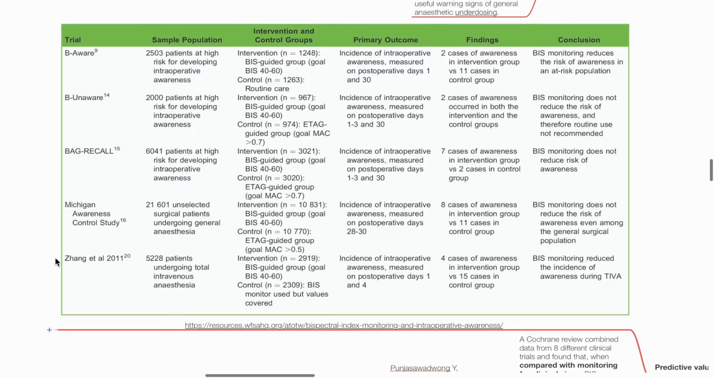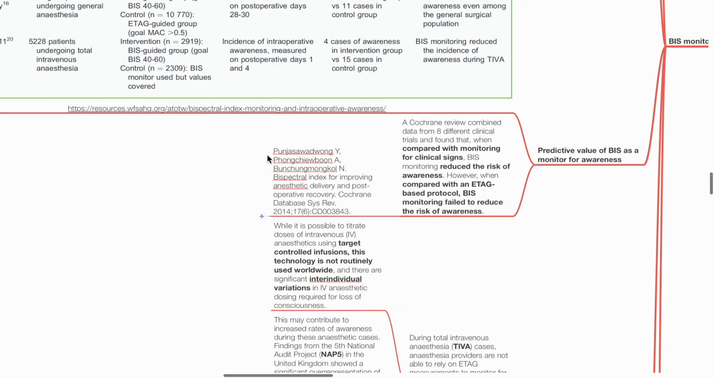The study by Zhang et al. in 2011 involved 5,228 patients undergoing TIVA, and concluded that BIS monitoring reduced the incidence of awareness during total intravenous anesthesia. A Cochrane Review combined data from 8 different clinical trials and found that when compared with monitoring for clinical signs, BIS monitoring reduced the risk of awareness.